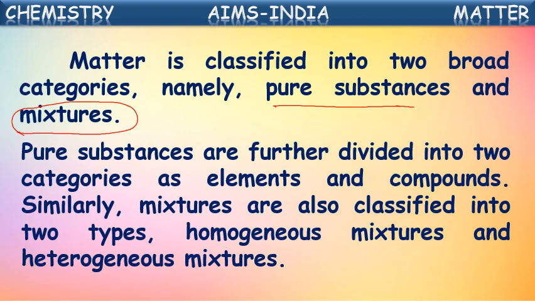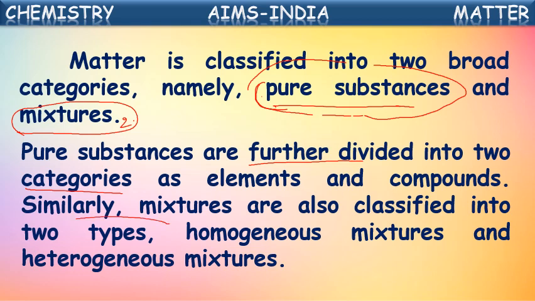Pure substances are further divided into two categories, elements and compounds.